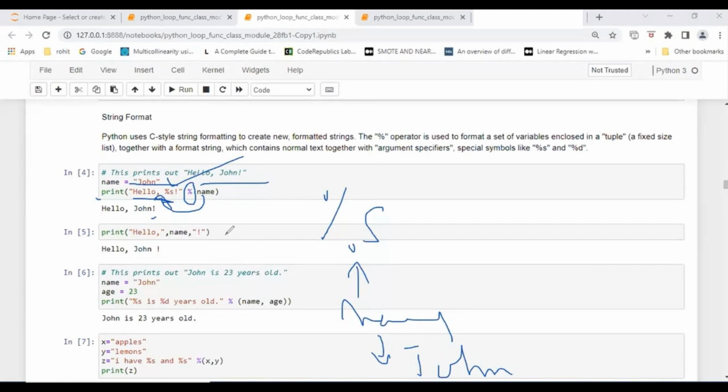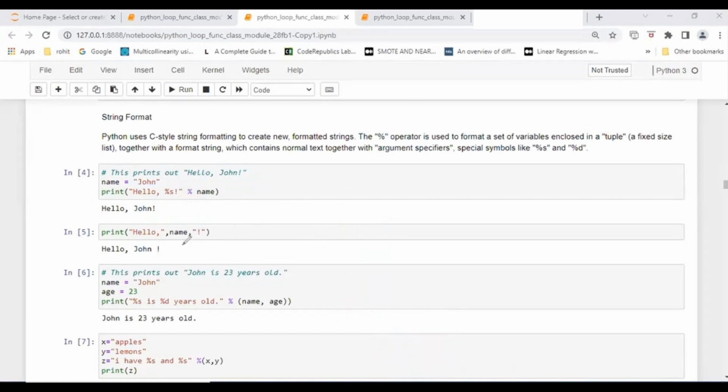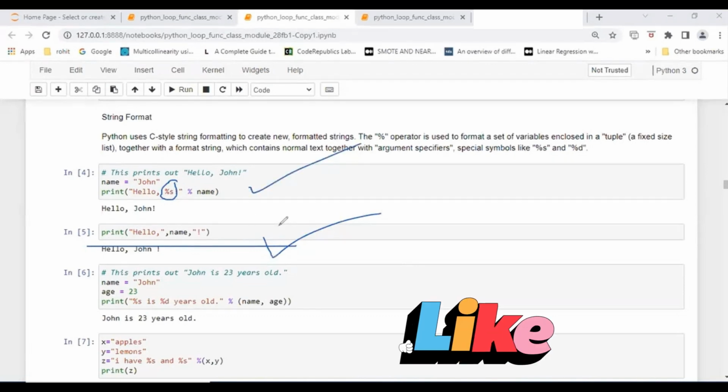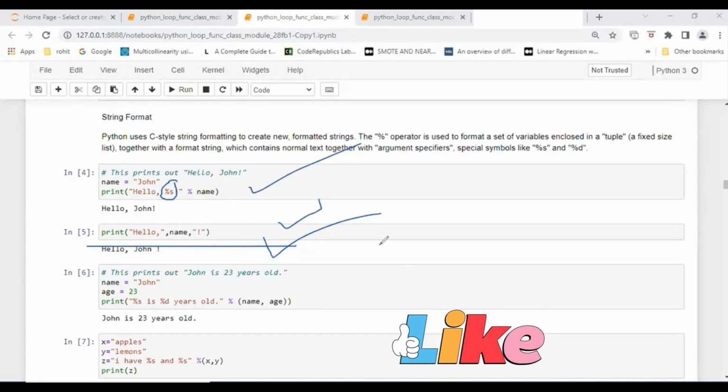In this way. You can see line number 5 also, this line. This line also is okay. This line is working in today's pattern. Today we directly write it in this way. Hello, comma, name value it is taking, exclamation sign. This is a normal working like today, in today's software, in the Python version which we are working, it will take this also. But the earlier version of Python works on this one. So we should know both of the formats, whenever you are encountering any text in this way also, or the normal way.